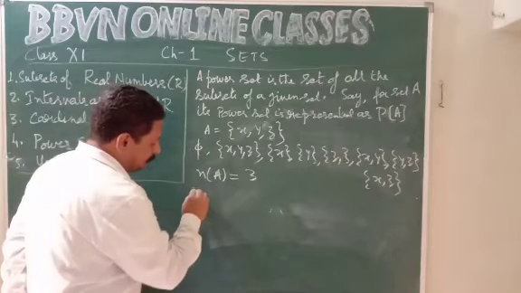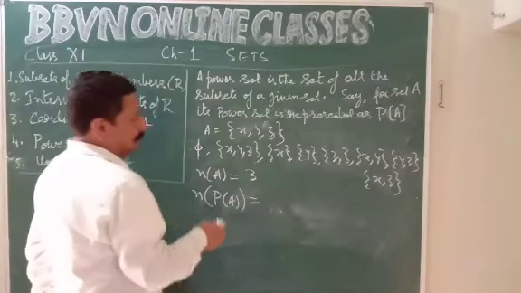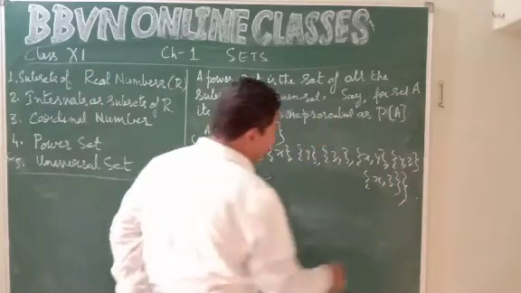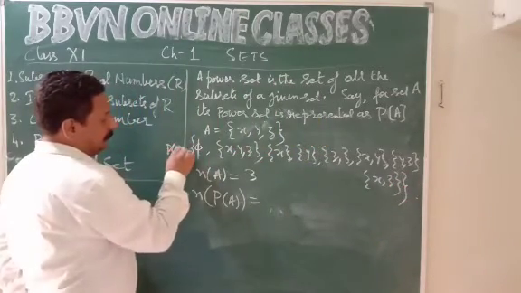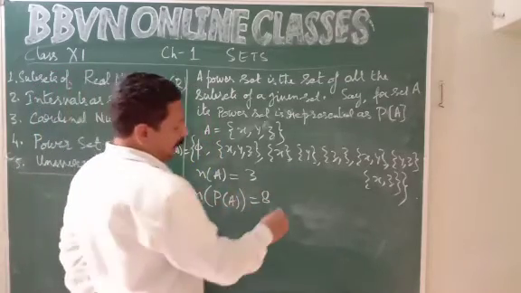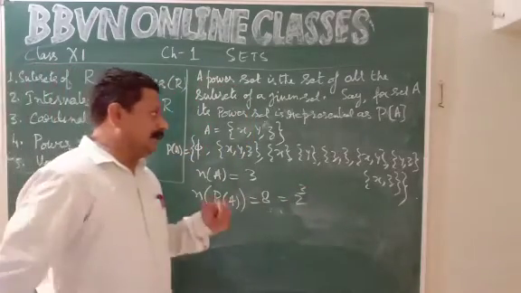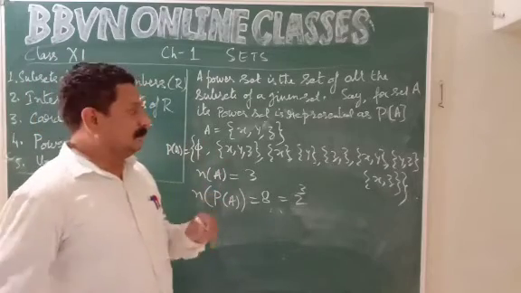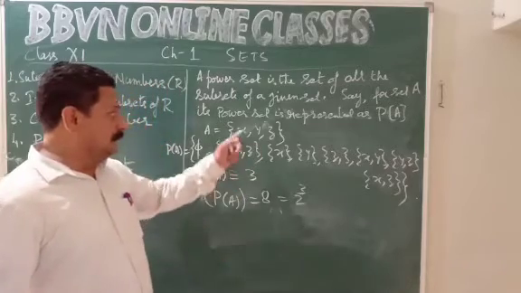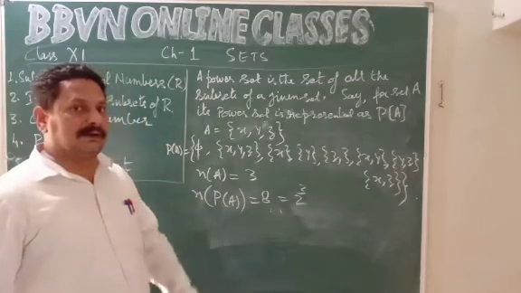So the number of elements in set A is 3. If I make this a set, this becomes the power set of A. So the power set of A is this. How many elements are there? 8. In terms of 2, if I have to write 8, what is it? 2 power 3. Did you get any idea? In the previous set, we had 2 elements. So in its power set, there were 4 elements, that is 2 to the power 2. Here I have 3 elements. So 2 to the power 3, 8, will be the total number of subsets.